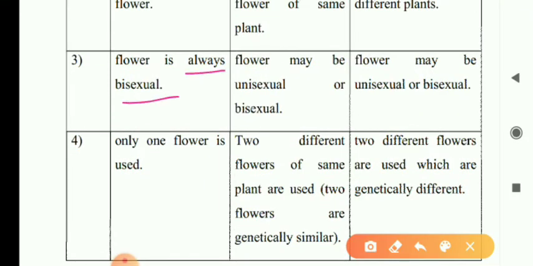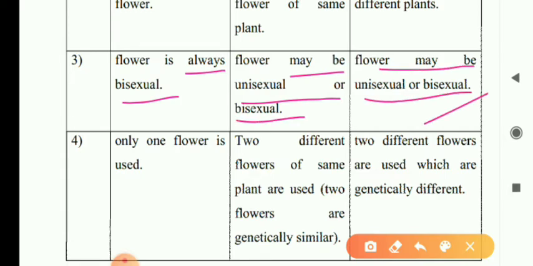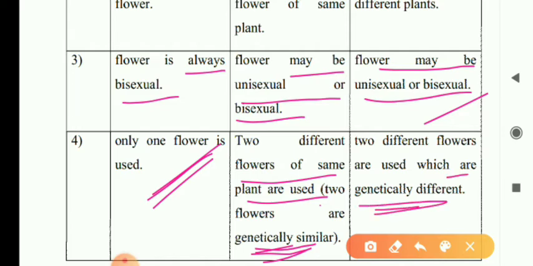The flower is always bisexual in autogamy. In the others, the flower may be unisexual or bisexual. Yes, we can clearly know that. In autogamy only one flower is used. In geitonogamy two different flowers of the same plant are used, so they are genetically similar. But in cross pollination, they are not genetically similar.